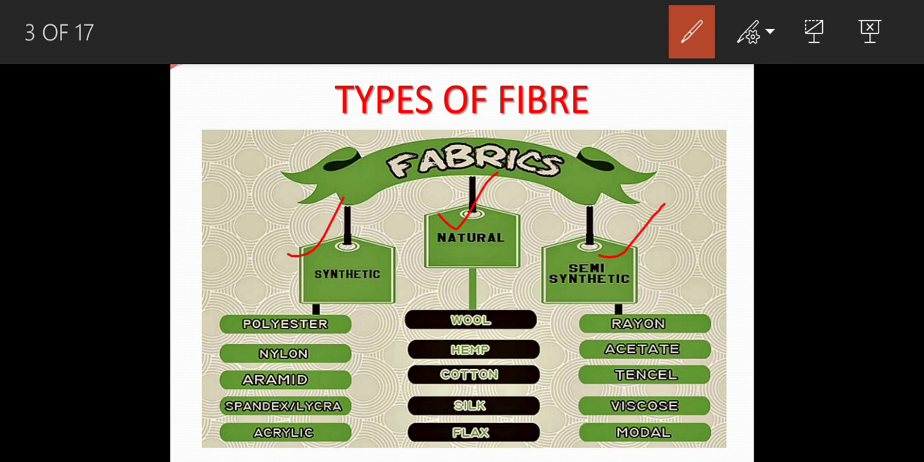Synthetic fibers are completely artificial or man-made fibers. They are made up of different chemicals following different steps. In this chapter, we will learn about semi-synthetic fiber rayon and synthetic fiber like polyester, nylon and acrylic.